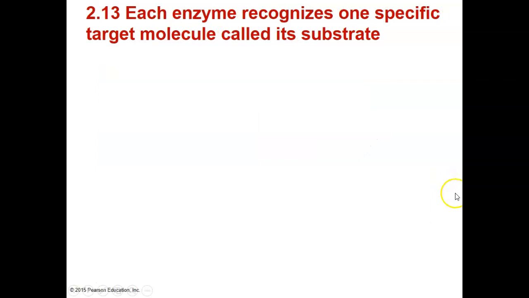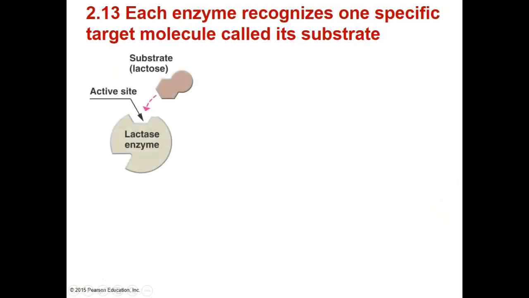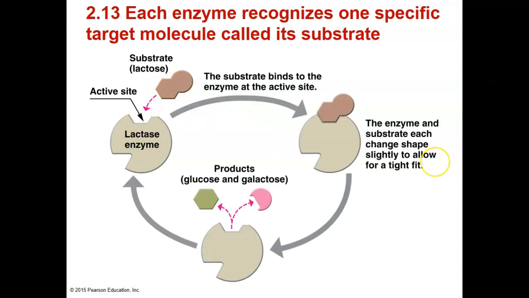Each enzyme has a specific shape, and each enzyme can recognize a specific target molecule called substrate. For example, this is the lactase enzyme. This active site can only fit the substrate lactose, which has a complementary shape toward the enzyme.